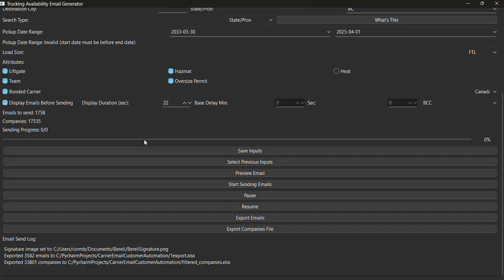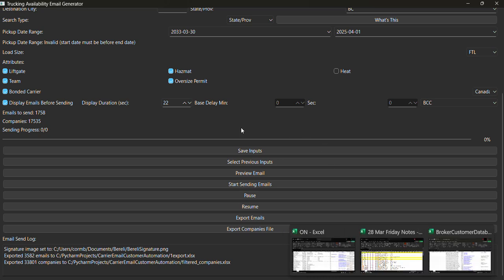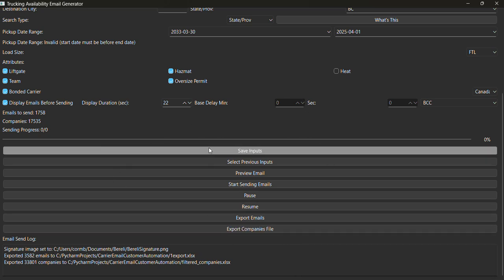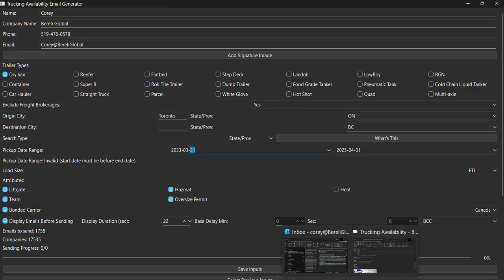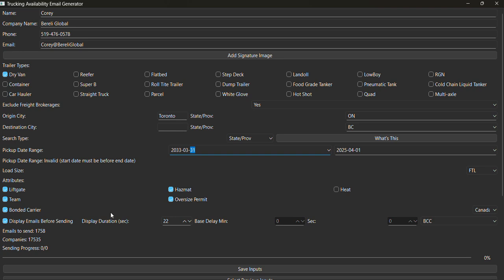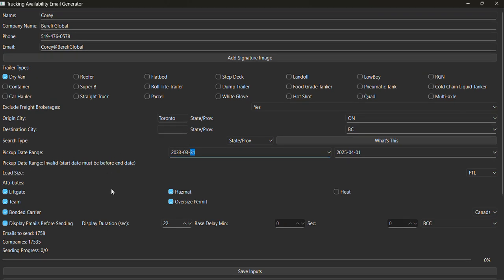It should be pretty simple, pretty easy, and less stress about trying to go through your database and finding all this stuff, because it's all connected to this thing right here, and your email is all integrated with it too. So it just saves a lot of time, makes it more streamlined, and you don't have to think of how to write up an email.